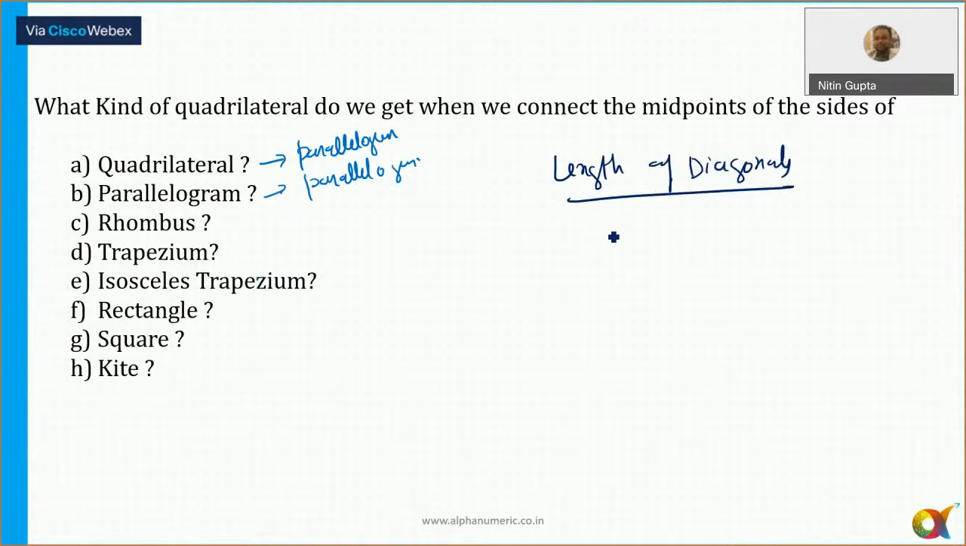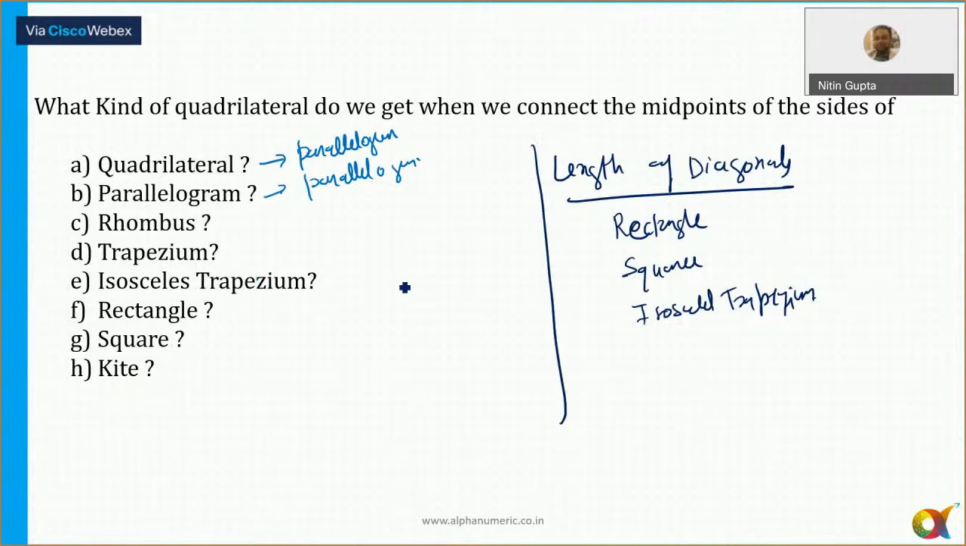That you can tell me. That's an important property. In what all figure the length of the diagonals are equal? The length of diagonals are equal in case of which all figure? That is a case of rectangle. Yes or no? In case of rectangle, the length of the diagonals are equal, and in case of isosceles trapezoid, the length of diagonals are equal. Okay, these are the three figures in which the length of diagonals are equal.